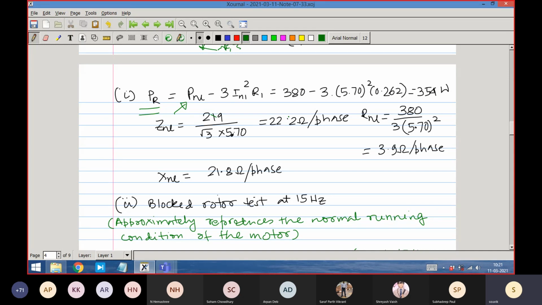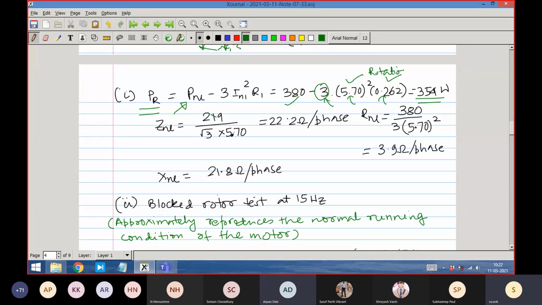How much is it in this case? 380 watt. So that is 380 watt. So how much is the copper loss? We are taking the stator copper loss here. Stator resistance has been measured and stator current has been measured. Why 3? Because it is 3-phase, so all the readings correspond to a 3-phase system. This is the no load current squared, and this is the resistance. So effectively, this is the rotational loss.